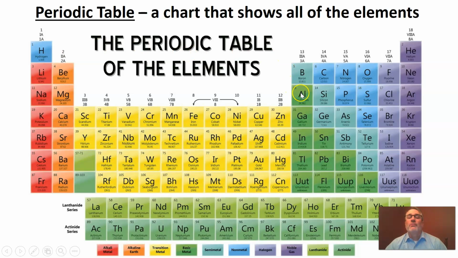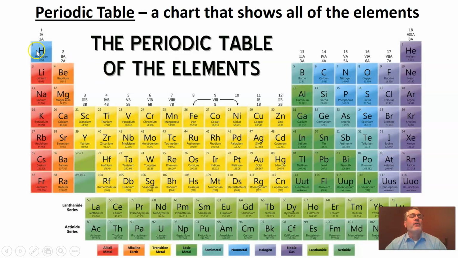If we move over here to aluminum, aluminum's atomic number is 13. Notice that's a whole number. If I move down to francium, francium's atomic number is 87. Notice that on this periodic table, that is always going to be in the top left corner. Generally speaking, this stuff can move around on periodic tables depending on which periodic table you're looking at. So remember, your atomic number is going to be a whole number.